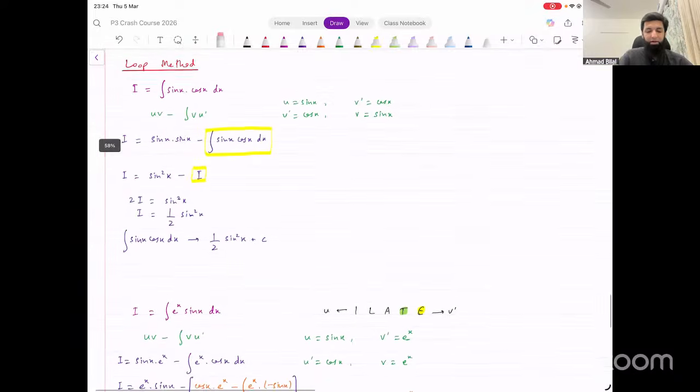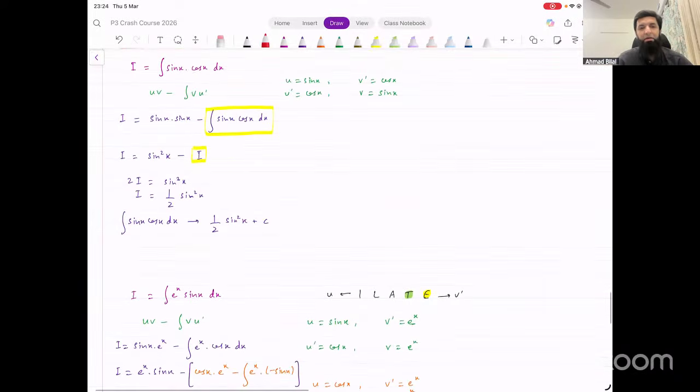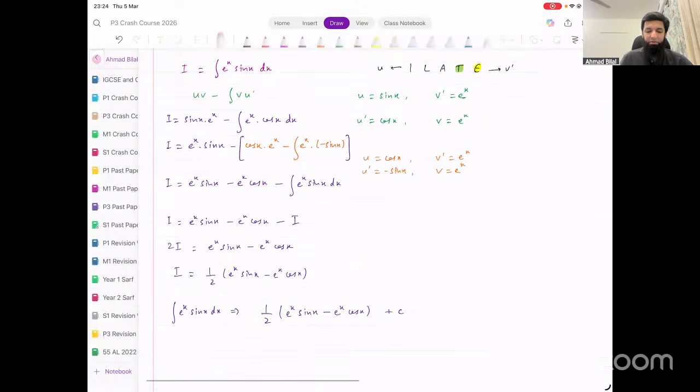Then the loop method, right? When something does not get simpler, and we try to get the same thing back that we started from, and we use this I and make I the subject, right? We did a couple of examples in this.